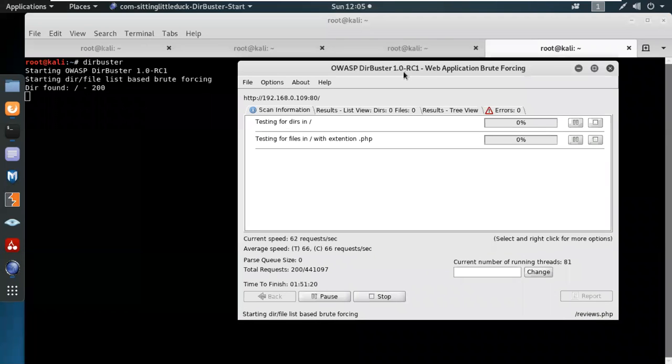Let's see what we can find over here with the help of the buster. We didn't find anything relevant on the server.